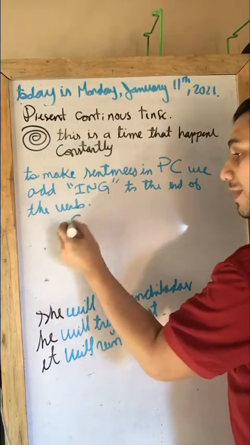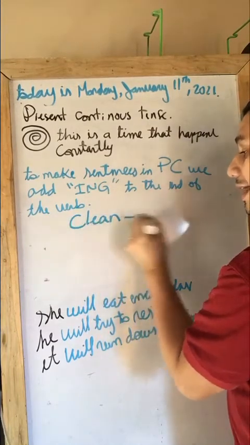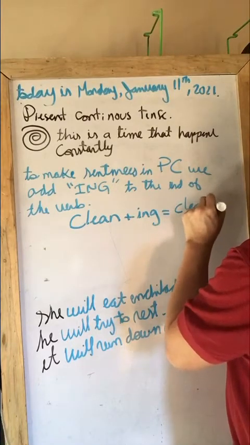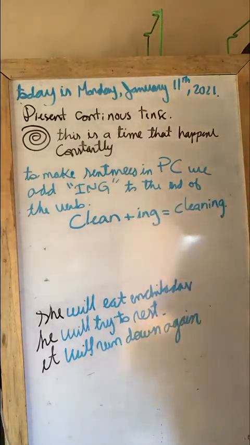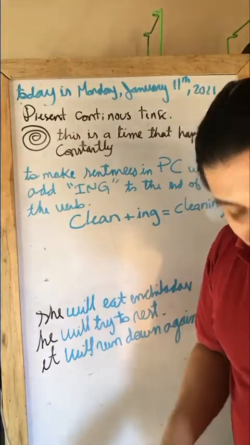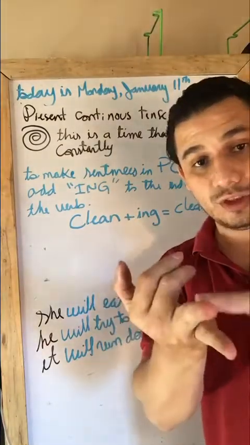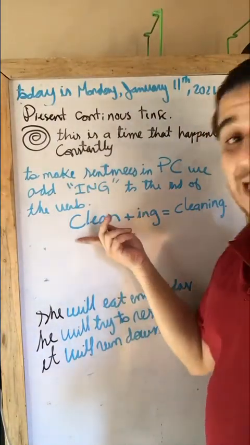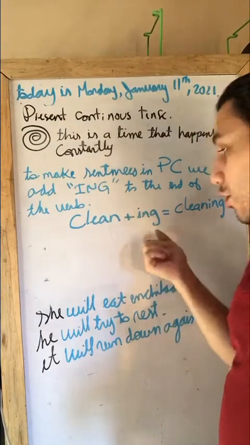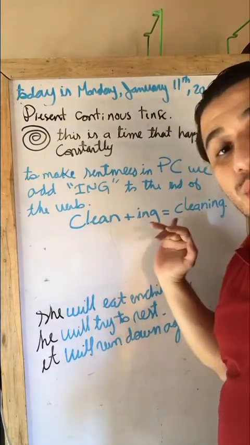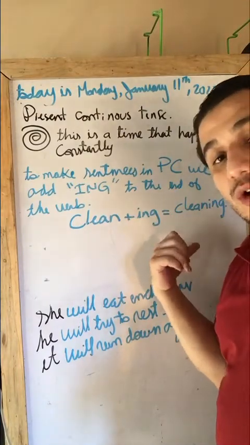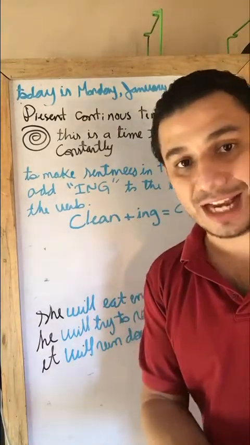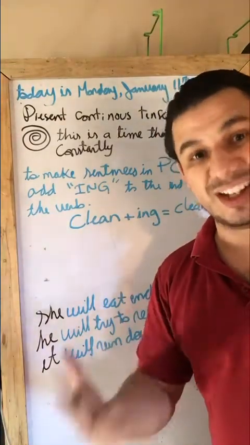For example, we have clean, and if we add ing, we have cleaning. Now, what does ing mean in Spanish? In Spanish, ing means ando, endo, and indo. How is that? Because you say clean, which is limpio, and this is ando, endo, indo, then this would be limpiando. So ing gives you the execution of an action, okay? When you are doing such action.